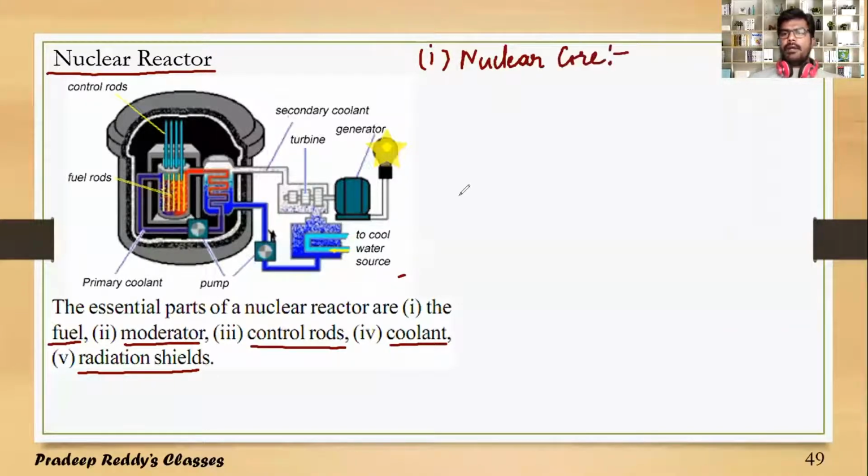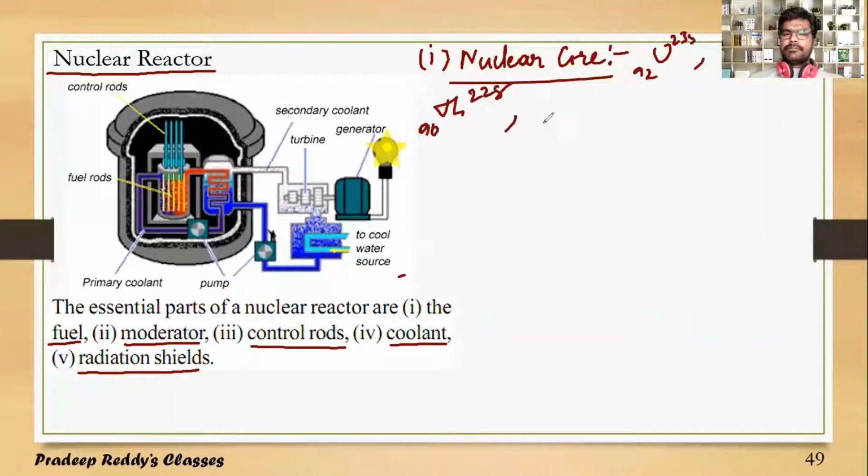Nuclear core. As we know, in order to start a nuclear reactor, we definitely need a nuclear fission reaction. This nuclear fission reaction is exhibited only by heavier, unstable elements. Therefore, in the nuclear core, you will take uranium 92 235, or you can take thorium 90 228.